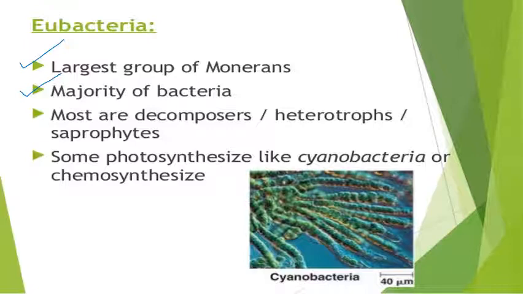Blue green algae are also referred to as cyanobacteria, and as they are algae, they perform the process known as photosynthesis. So this was all about the Archaebacteria and Eubacteria. The main thing you have to remember is the difference between Archaebacteria and Eubacteria.